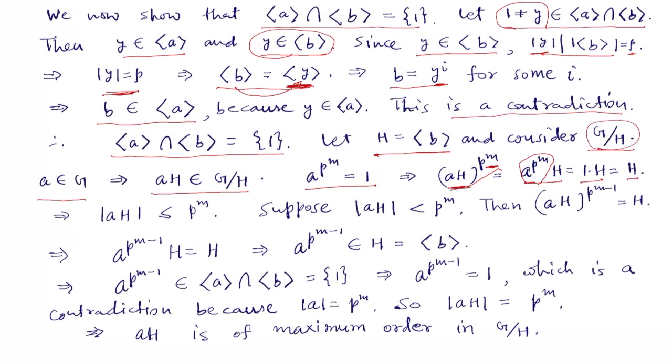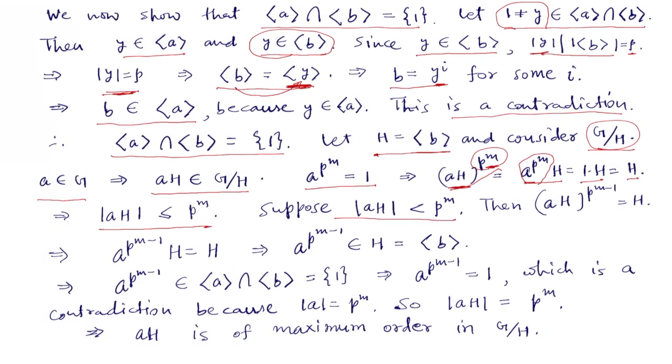So aH is killed by p^m, so that means the order of aH is less than or equal to p^m. We show that this is exactly p^m. So suppose that the order of aH is strictly less than p^m.